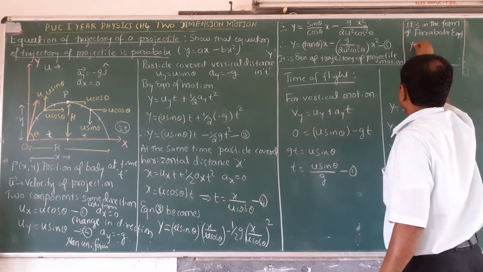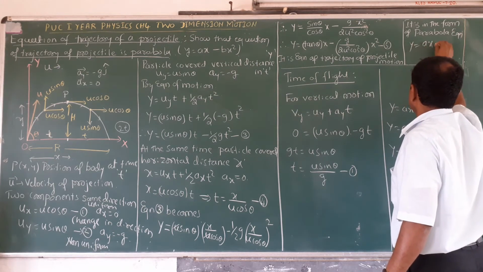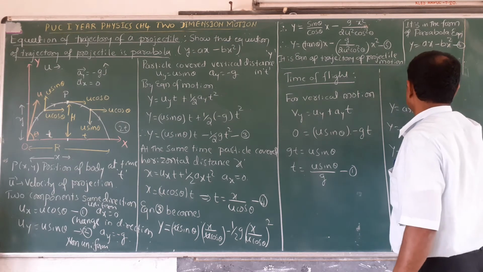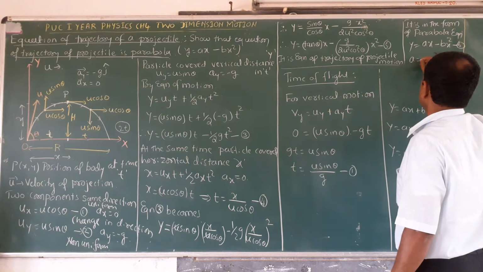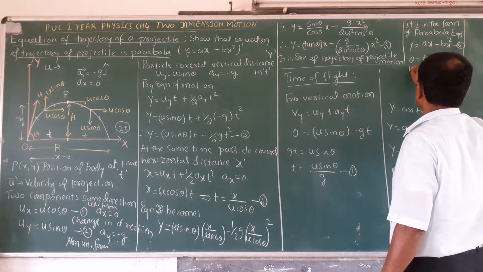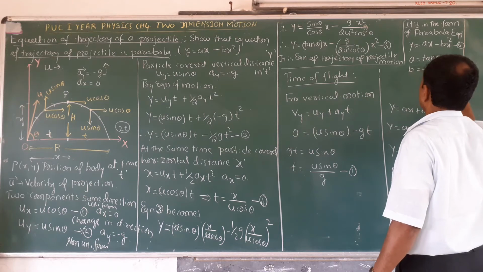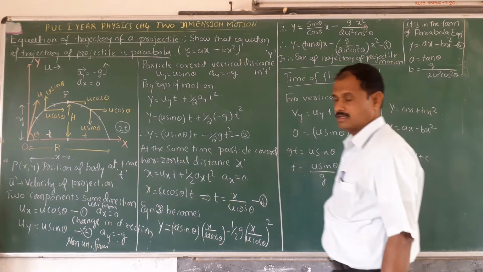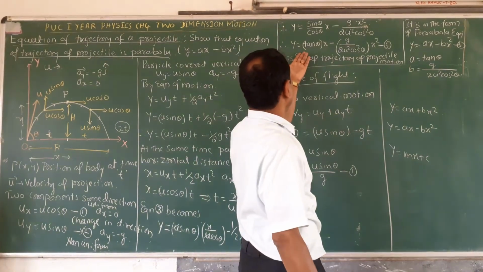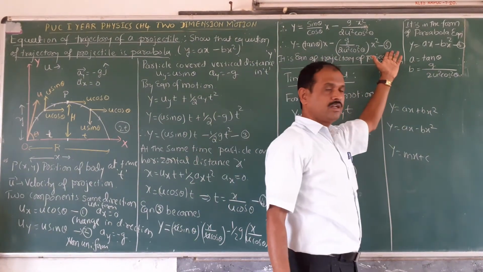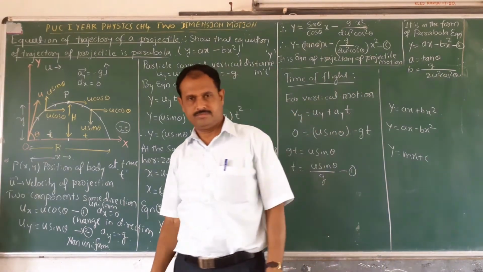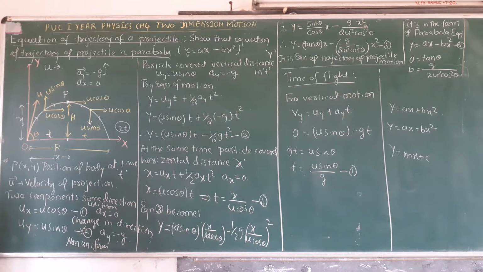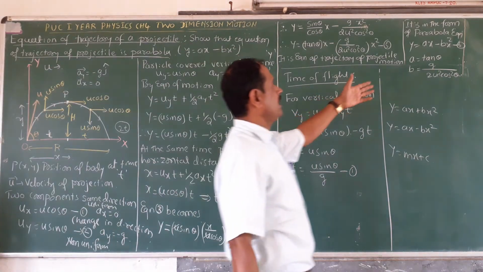Parabola equation: y is equal to ax minus bx square, equation number 6. Here a is equal to tan theta, b is equal to g upon 2u square cos square theta. Hence, the equation of projectile motion is a parabola.